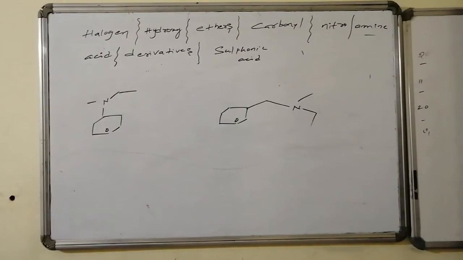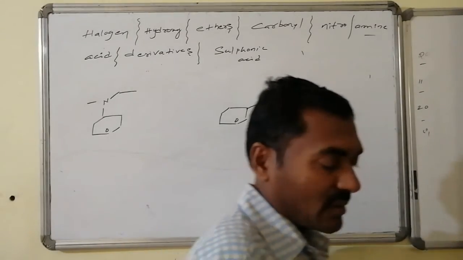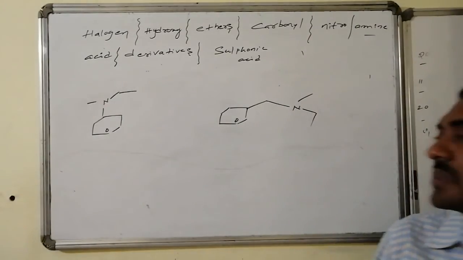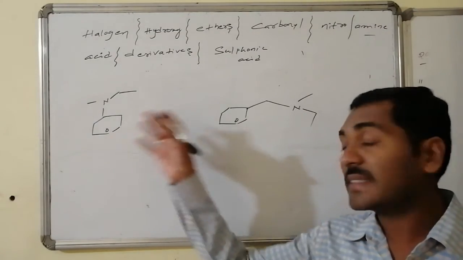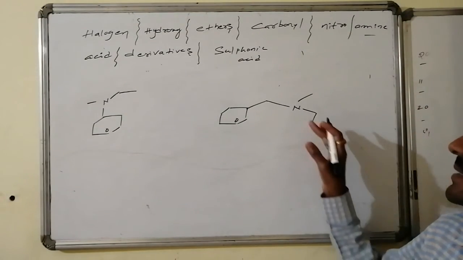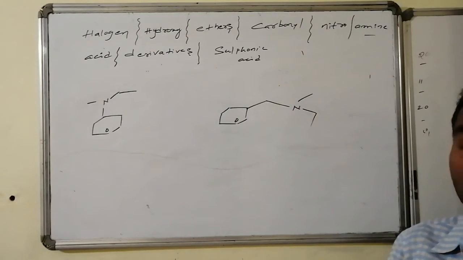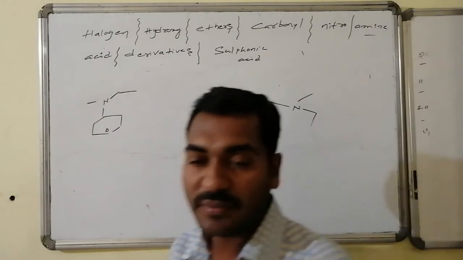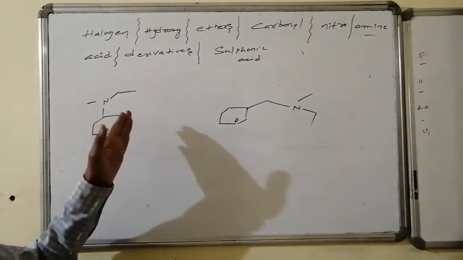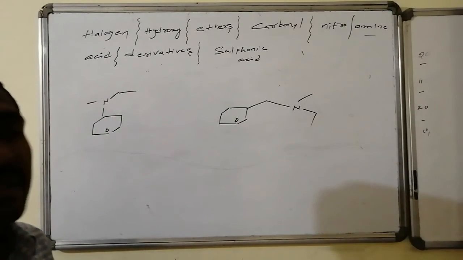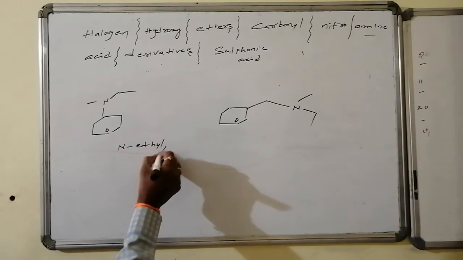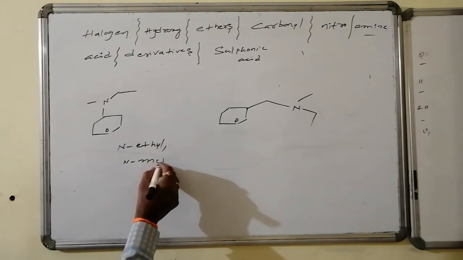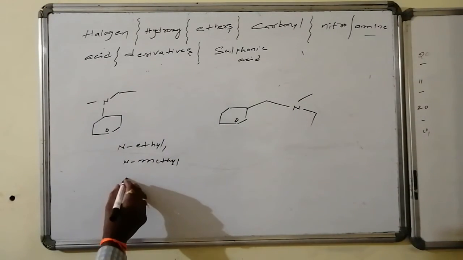Here I am covering two varieties of amines with the two examples present on the board. Nitrogen is directly connected to the aromatic, so the nucleus is the prime, hence it is benzamine. Whereas here an aliphatic portion is present in between them, hence the side chain is the prime. In this case this is benzamine, but that is N-ethyl and N-methyl benzamine. So therefore the name is N-ethyl, N-methyl, followed by benzamine.